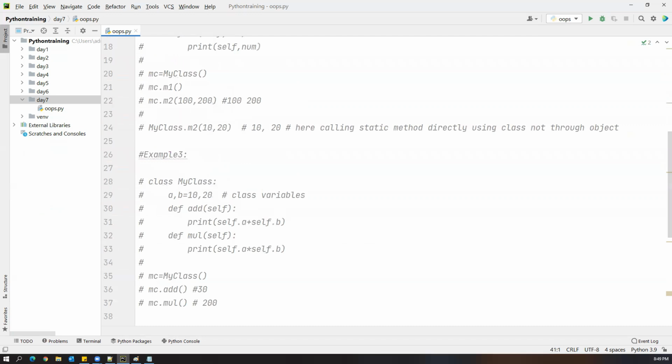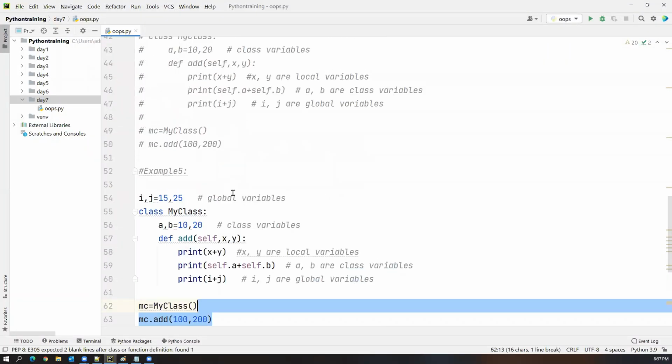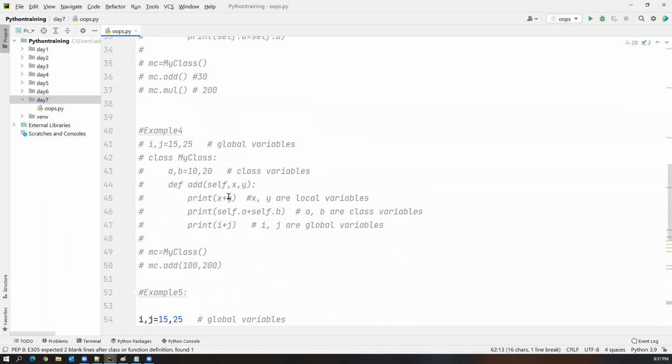Okay, so now look at this. Here we have completed example 4. Are you guys clear with example 4, how to work with the global variables, accessing class variables and local variables? Now I'm discussing one more example with the same concept: global variables, class variables, and local variables. Now let us start with that.